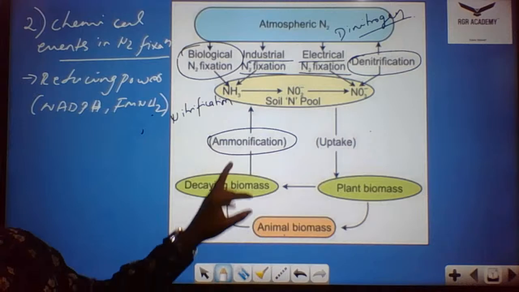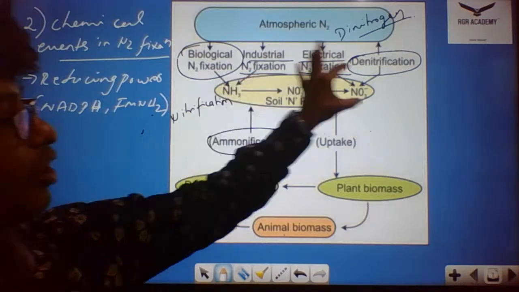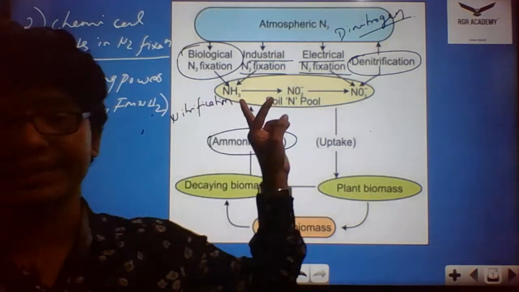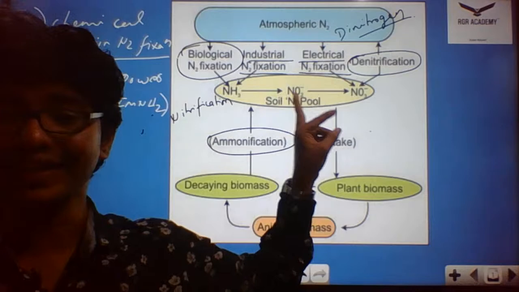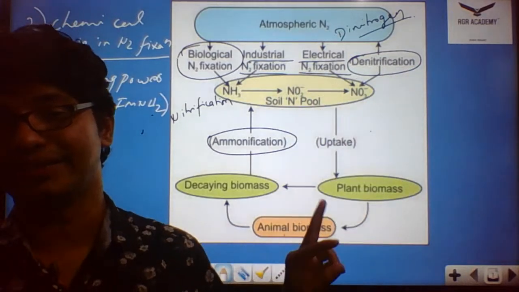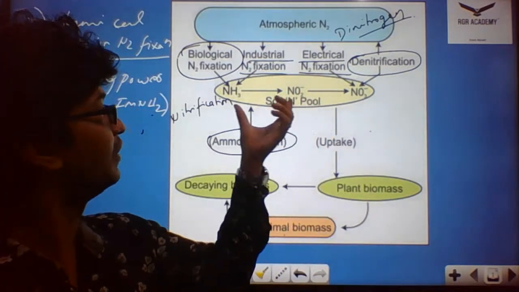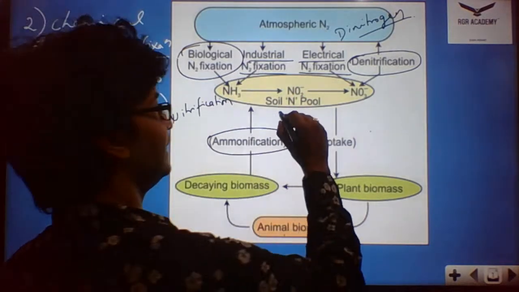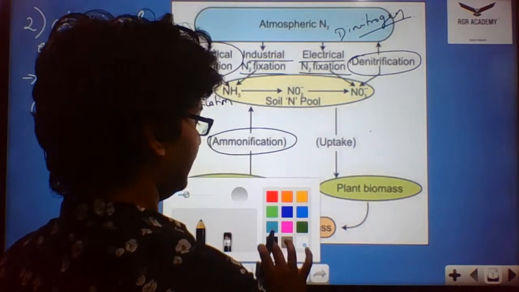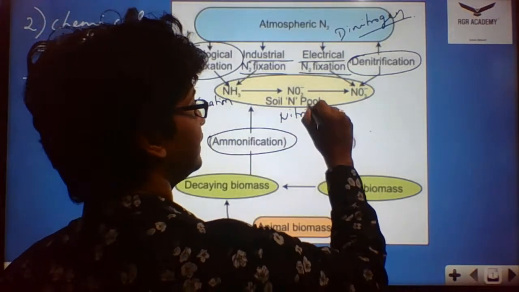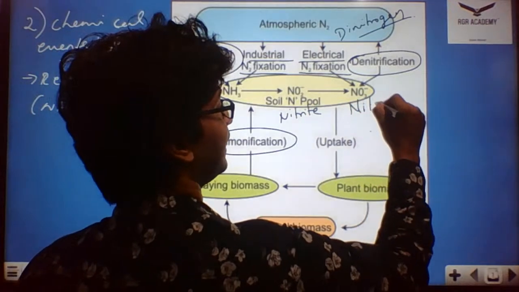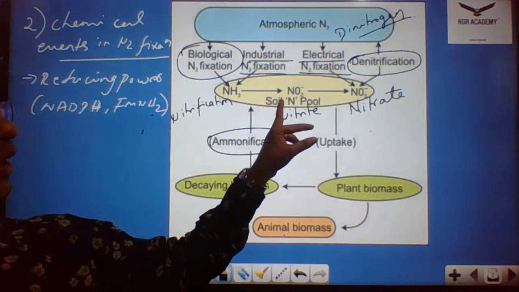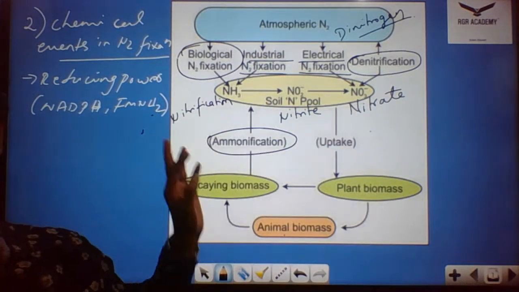Okay, then soil nitrogen pool. The soil nitrogen pool is actually the combination of the nitrification process, where ammonia is converted to nitrite, and nitrite is converted to nitrate. First nitrite comes, and then it is converted to nitrate. These mechanisms which occur together, we call the soil nitrogen pool. This we call nitrification.